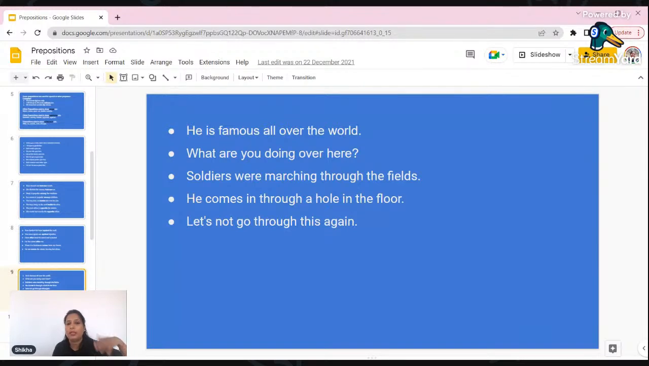मतलब हम लोग rice field के अंदर से हमने walk किया. So that is known as "through." We walked through the rice field. He comes in through a hole in the floor. Maybe we are talking about some animal here, but here we have written "he." So maybe it's like a kind of pet. So वो कहाँ से आता है, एक होल, फ्लोर में एक होल है, वहां से वो अंदर आता है. Soldiers are marching through the fields.